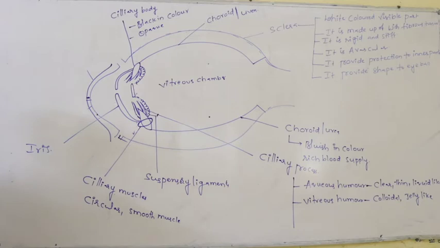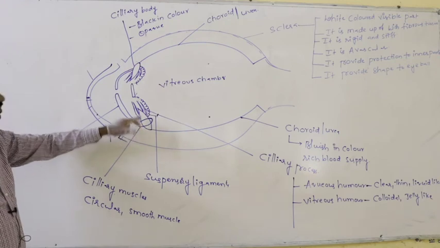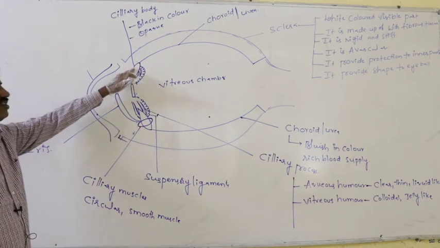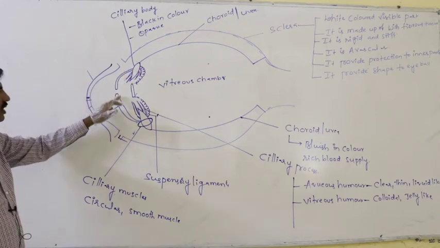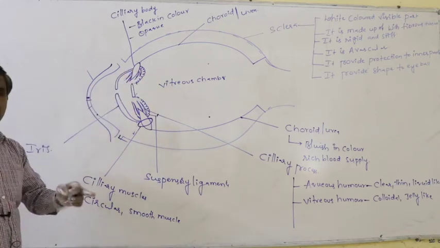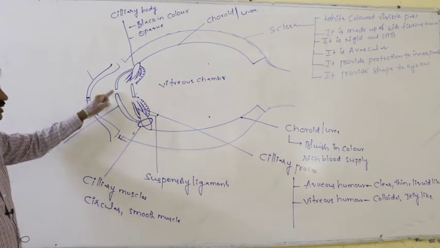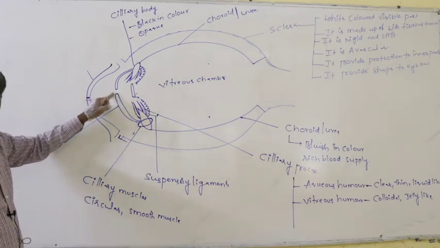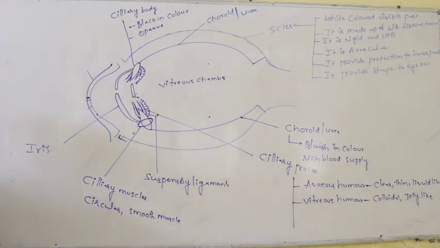This is said to be the iris. From both sides, from the outer margin of the ciliary body, whatever black colored pigmented structures are projected into the aqueous chamber, that kind of structure is said to be the iris.